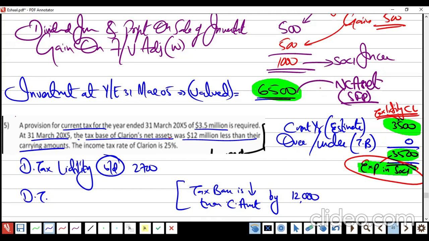If the tax base is low, means carrying amount is high. Carrying amount is higher. If carrying amount is higher and the tax base is lower, it's going to result in temporary difference. Which temporary difference is that? Taxable or deductible?